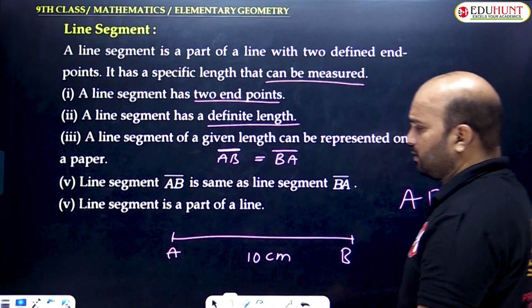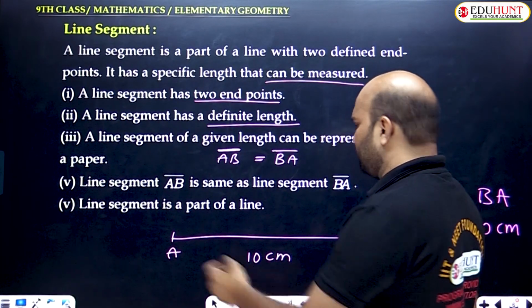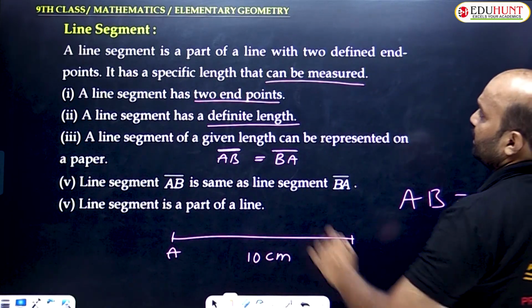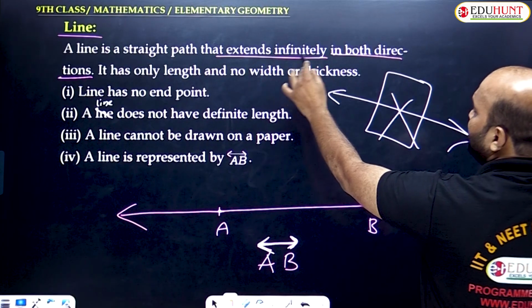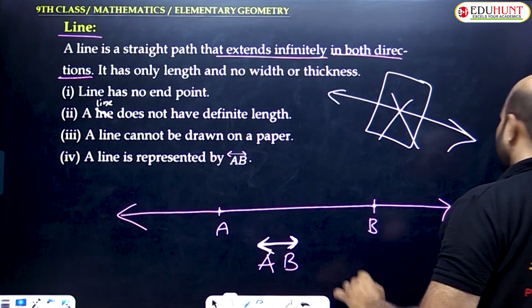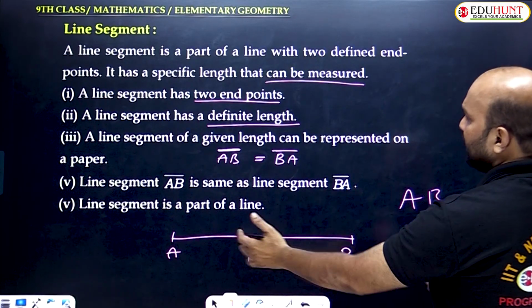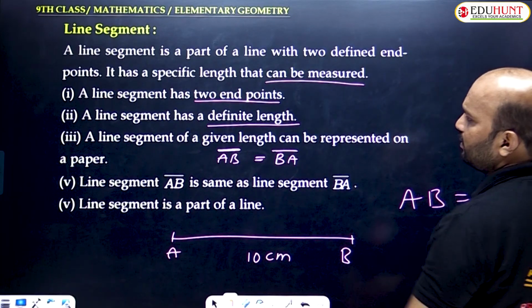Am I clear? So a line segment is a part of a line. Clearly we need to understand a line extends infinitely in both directions, but a line segment has specific endpoints, which means it can be measured. Am I clear?